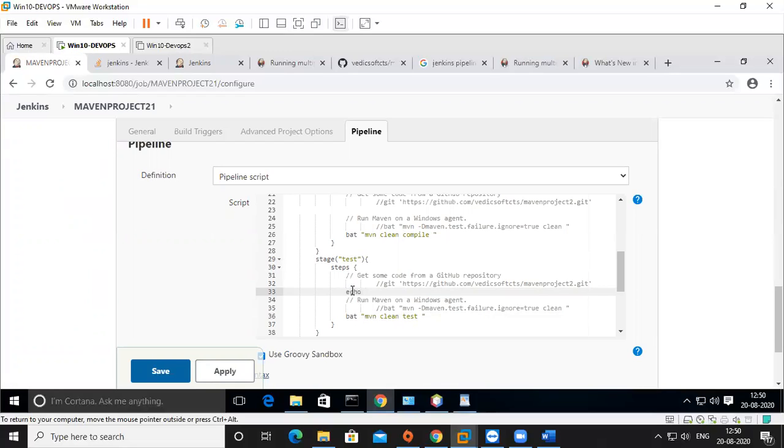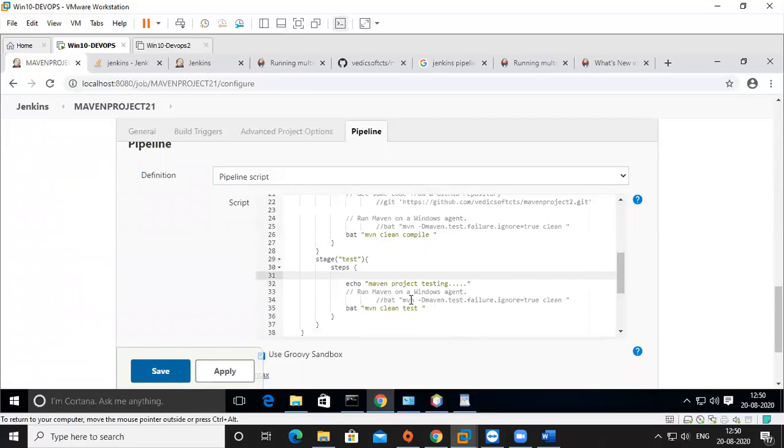like echo Marvin project testing, just for a statement purpose, the visibility statement purpose. These are all not required, so I'm removing it. So this is also, if you don't like it, you can remove it.